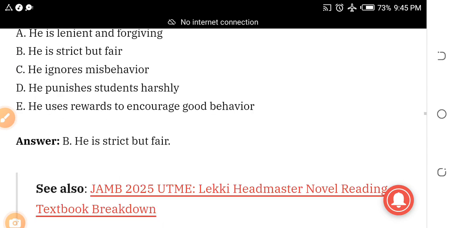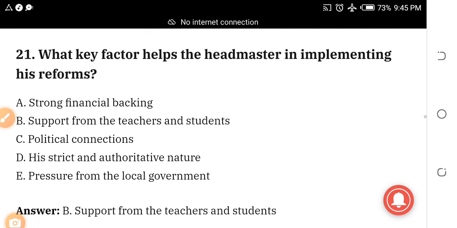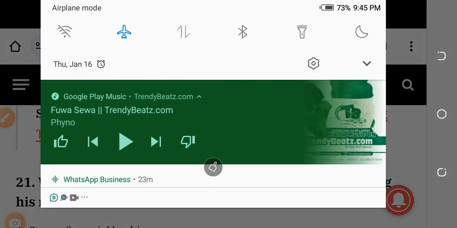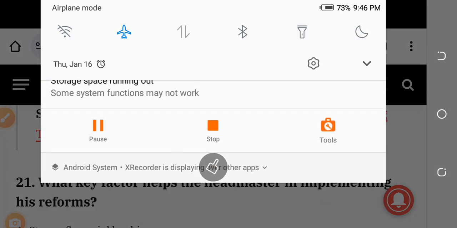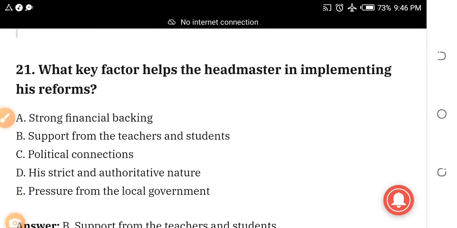Number 21. What key factor helps the headmaster in implementing his reforms? A. Strong financial backing. B. Support from the teachers and students. C. Political connections. D. His strict and authoritative nature. E. Pressure from the local government. What factor helped this headmaster in implementing his reform? The answer is B. Support from the teachers and students.